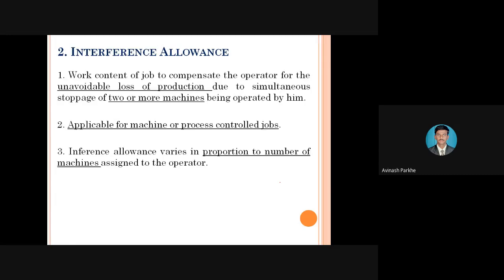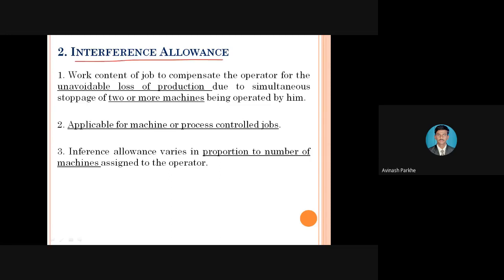Then interference allowance, I have explained. Sometimes some sudden stoppage takes place, or the number of operations, activities, or machines can be operated by a single operator. At that time, he has to travel a maximum distance from one location to another as per the requirement of that layout, or that operator is handling 2 or 3 machines simultaneously. At that time, additional time is given for each machine. Such types of allowances are considered under the interference allowance.